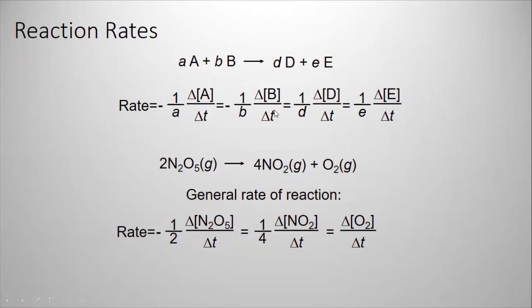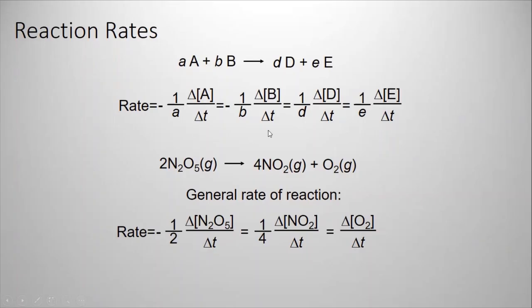So how do we apply this formula to determine the reaction rate for N2O5 or NO2 or oxygen? What will be the rate of the reaction in terms of N2O5? What will be the rate of reaction in terms of NO2? What will be the rate of reaction in terms of oxygen? You'll use this model here. Let's look at N2O5: -1 over 2, the change in N2O5 over time.